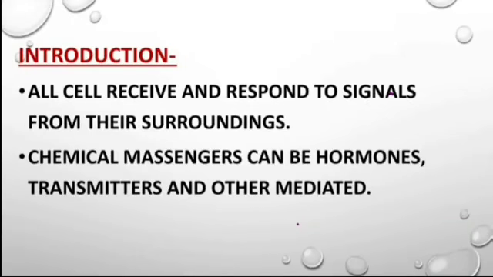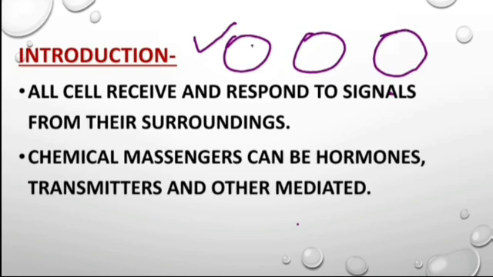So, very first, we will see the introduction of cell signaling. As we all know, every cell connects with its neighboring cell. In cell signaling, we will see how a cell connects with its neighboring cell. So suppose here are three cells: cell number 1, cell number 2 and cell number 3.